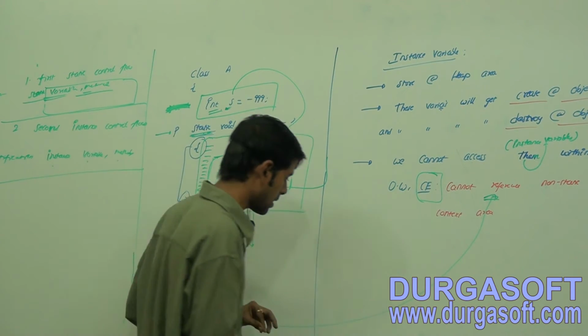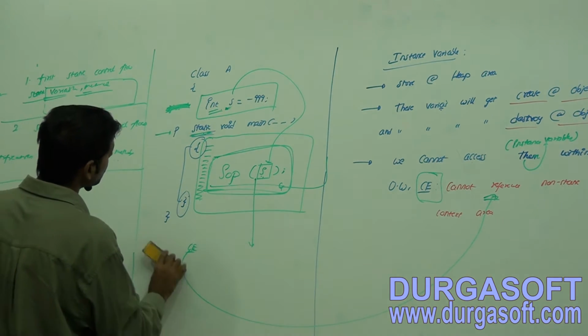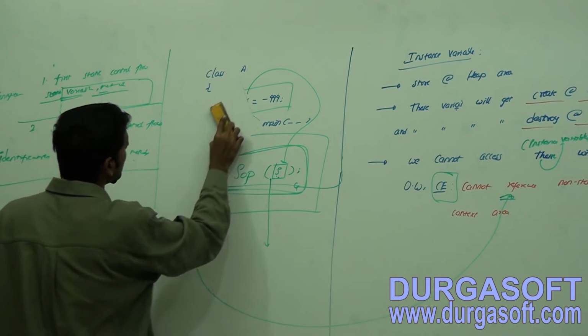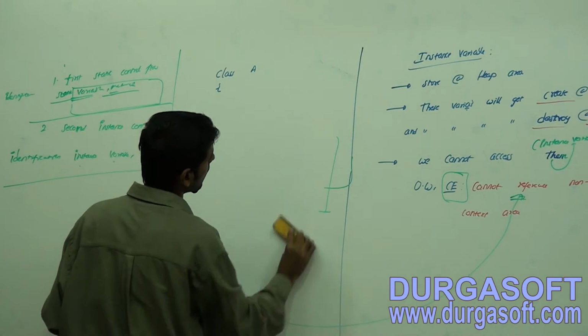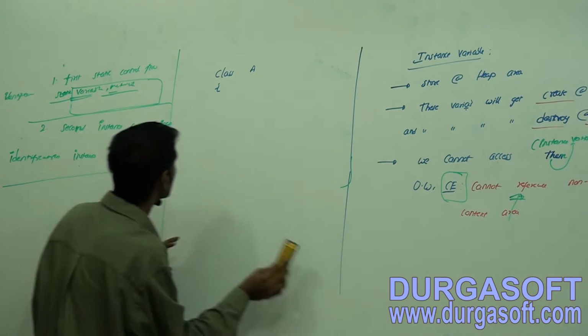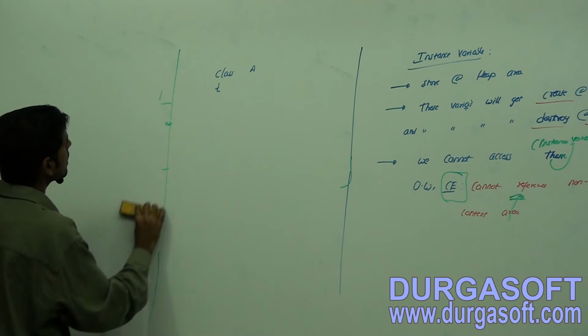Now observe here: how to avoid this compile time error, and how to access this particular instance variable, friends? How to access it?